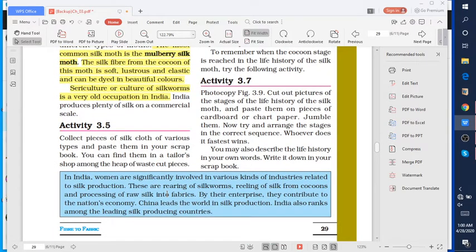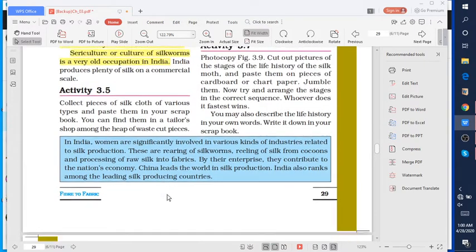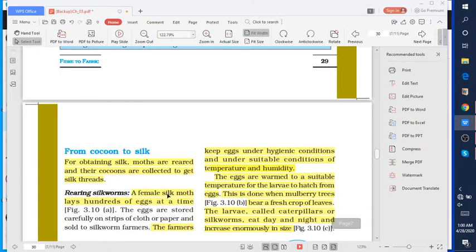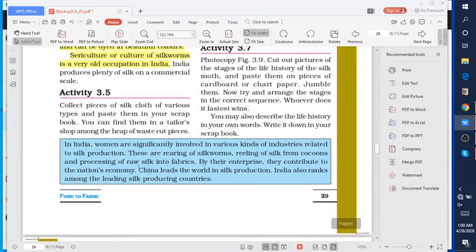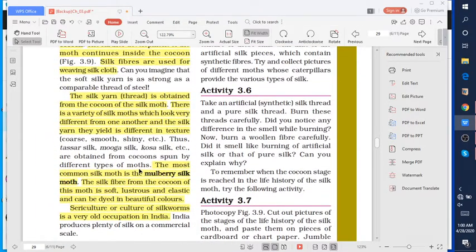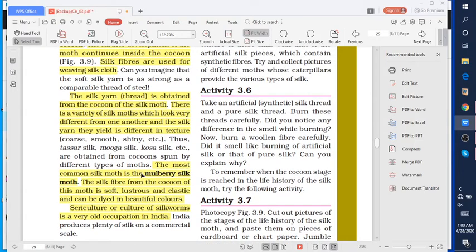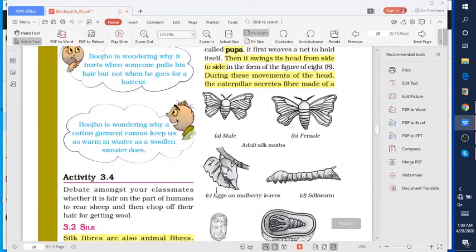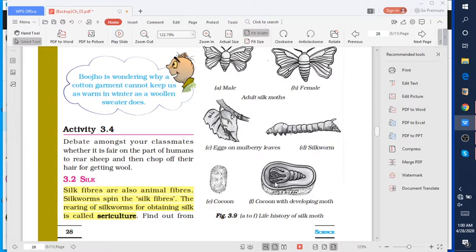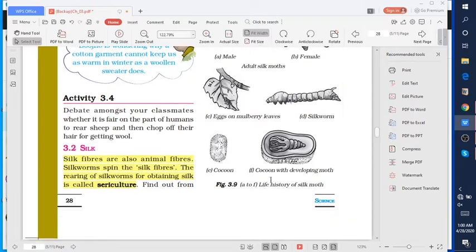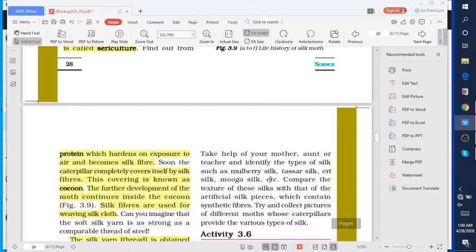So students, that is it for today's session. In the next session I will discuss how we get silk from the cocoon. I hope it is clear to all of you. Please study the mulberry silk, the moth, the caterpillars, how the female silk moth lays eggs, what sericulture is, and what cocoons are.